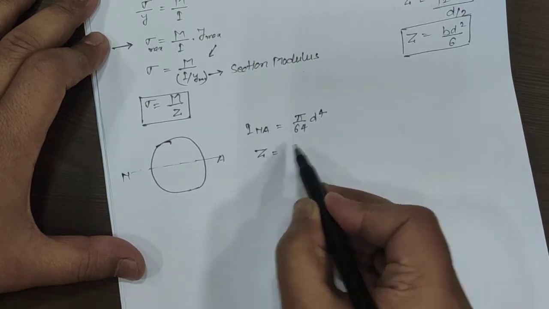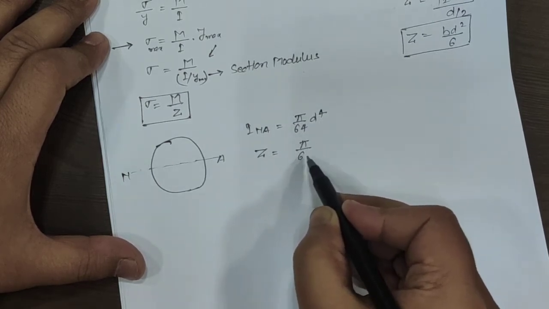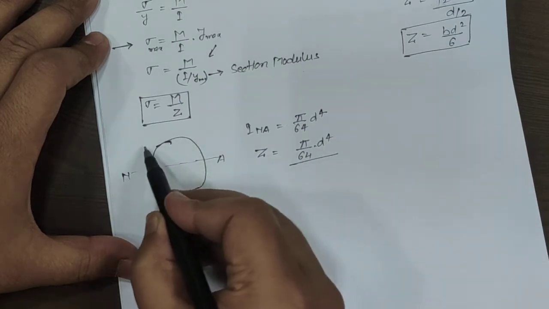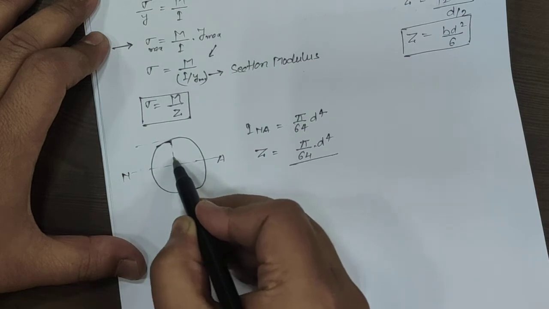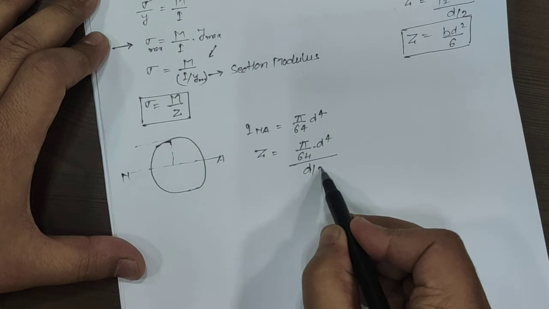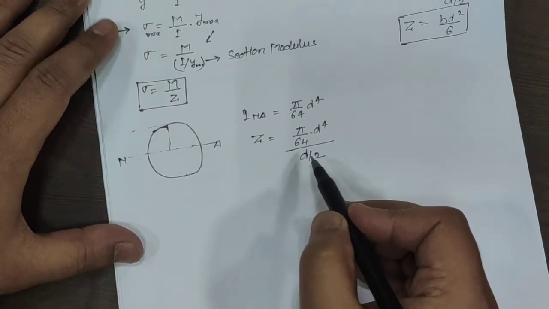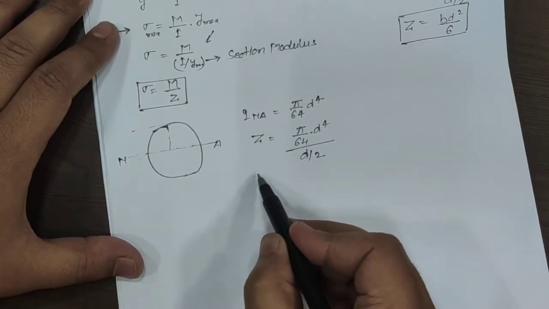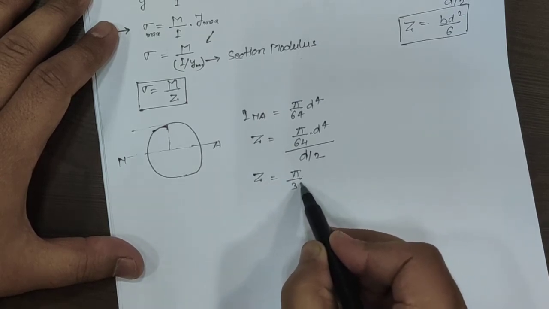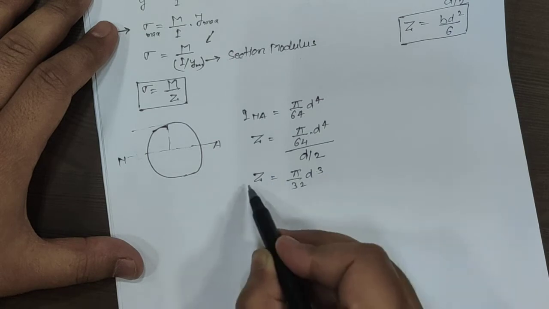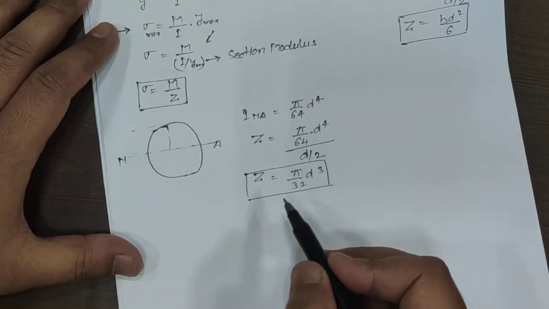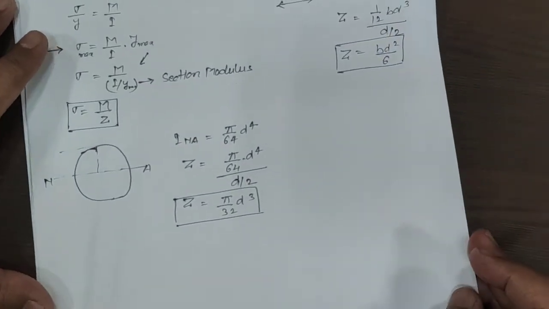Then Z, the section modulus, will be equal to pi by 64 d to the power 4 divided by the maximum value from the neutral axis, and that maximum value is d by 2, where d is the diameter of the circular section. So Z will be equal to pi by 32 d cube. In this manner we can calculate the section modulus for any section.